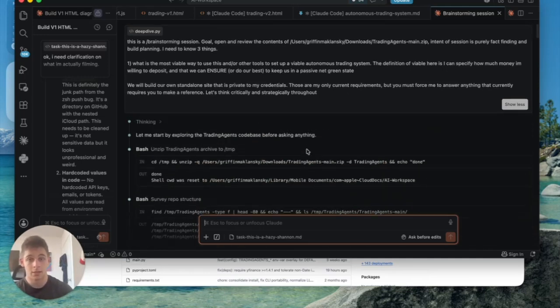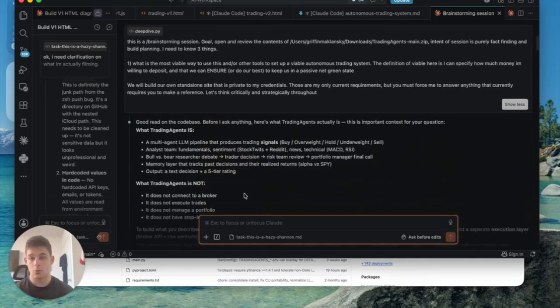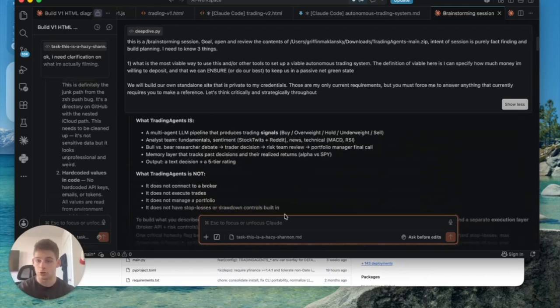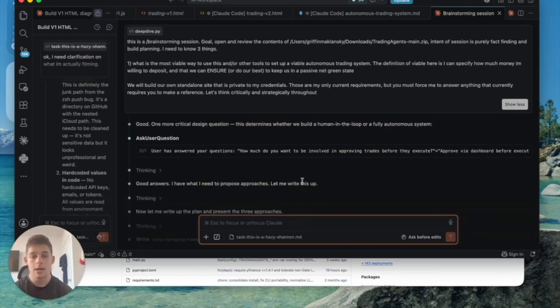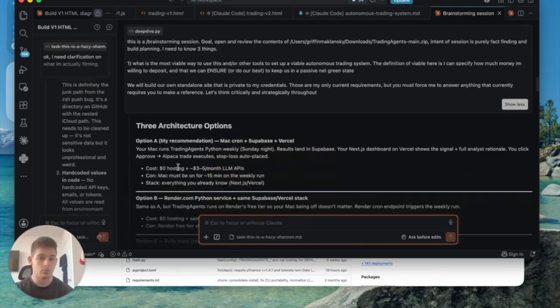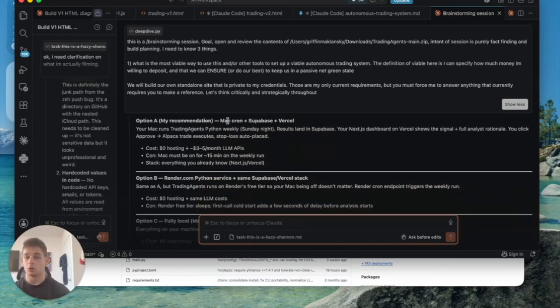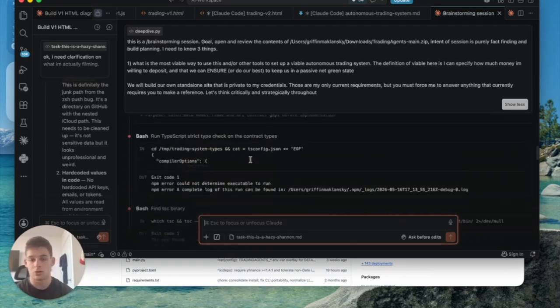So my Claude looked through the zip file. We went back and forth, and it gave me a good description of what it is. I'm not going to go completely through this, but we proposed a plan to host it on Supabase and Vercel. These are just different websites that you can host code on, the front end and back end. We still went back and forth.